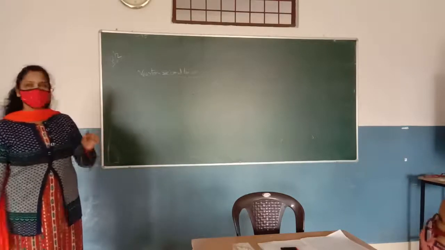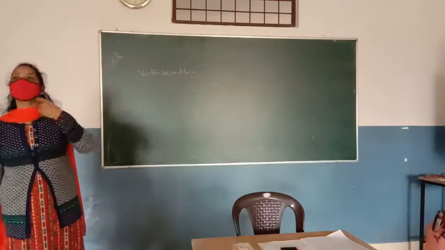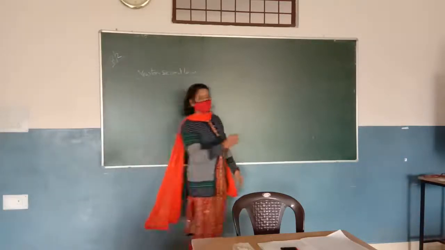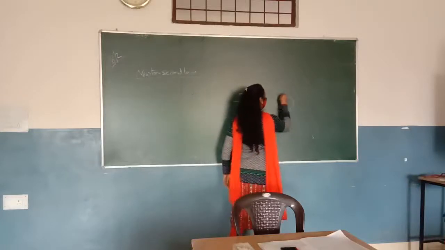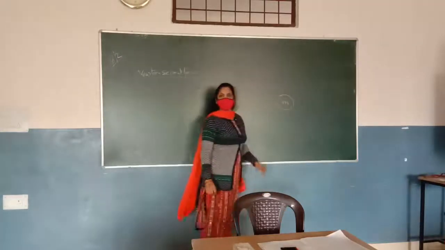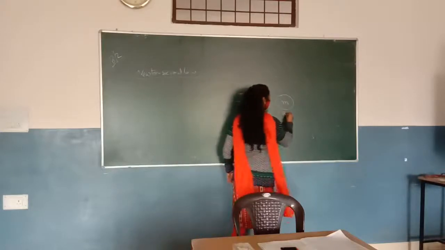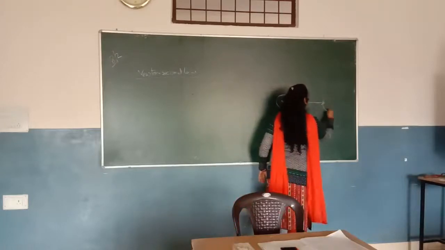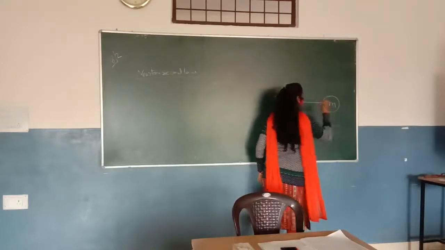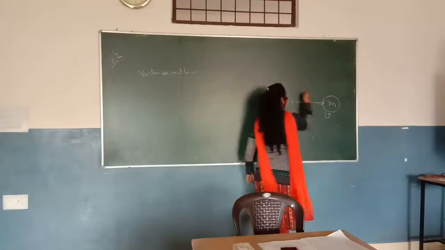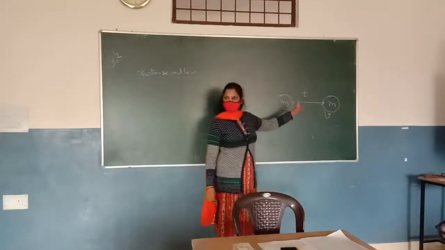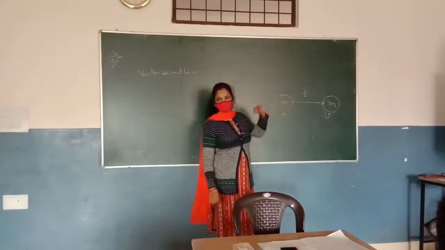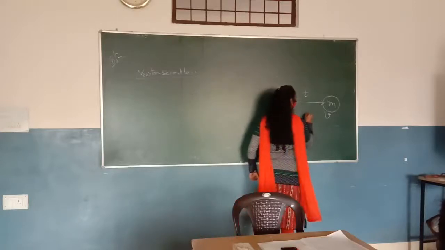The rate of change of momentum is directly proportional to the force applied in the direction of the motion of the body. So, sit down. So, suppose this is a body having the mass of m. Initially it is moving with the velocity of u. After applying some force over it, its velocity changes to v. Suppose the time taken by this object to change the velocity is t. And since the velocity is going to change, we can say that it has accelerated motion. So suppose the acceleration produced in the body is a.